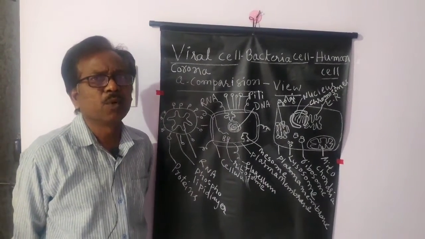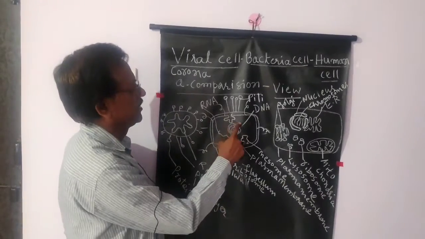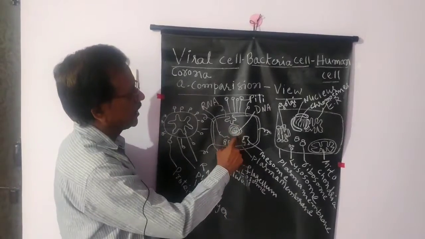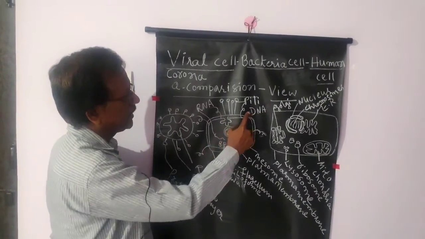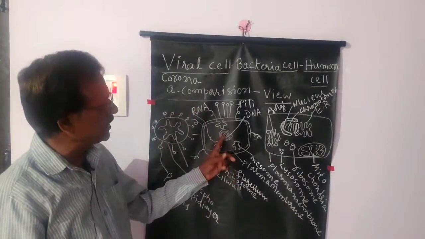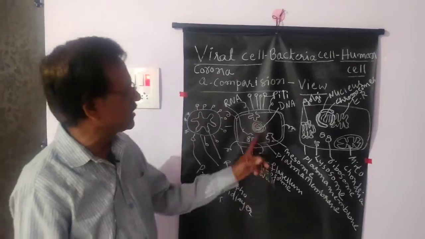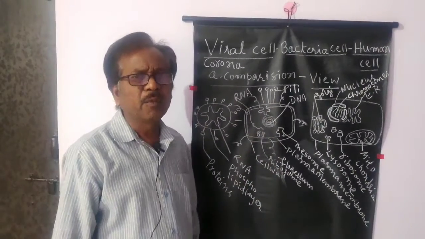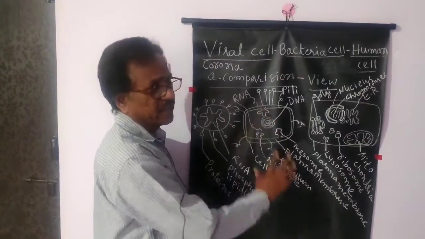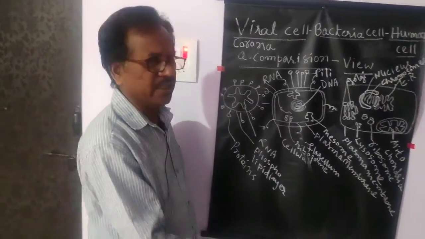Prokaryotic means pro means first or false. So false nucleus, this is a prokaryotic because there is no nuclear membrane. In the middle of the bacterial cell, directly DNA is distributed in the cytoplasm. So this DNA is not surrounded by the nuclear membrane. That's why bacterial cell is called as a prokaryotic cell. Anyhow, it is a cell. It is having the cell structure. But virus is not considered as a cell. Why? Later on we can discuss.